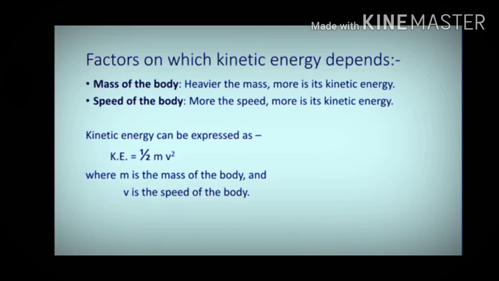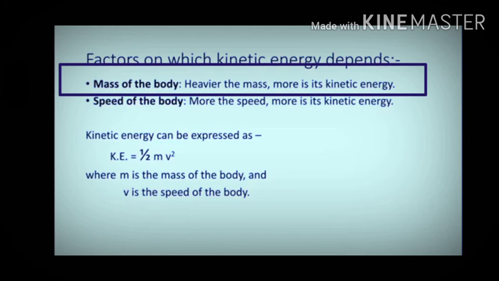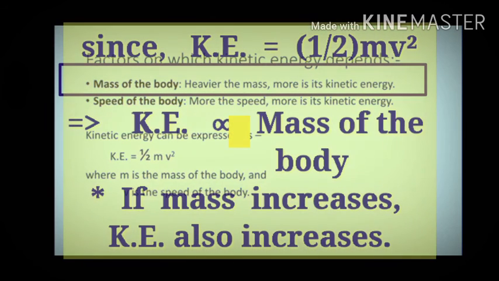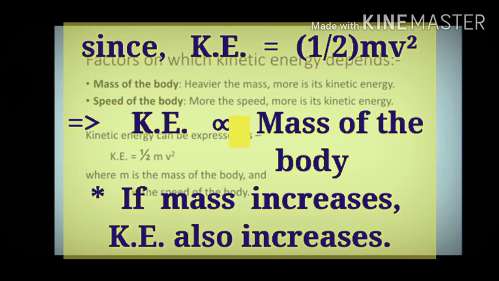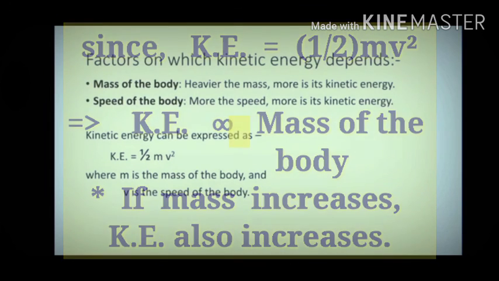Factors on which kinetic energy depends. The kinetic energy of a moving body depends on the following two factors. First one is the mass of the body. Since kinetic energy is equal to half mv square, where m is the mass of the body and v is the velocity, kinetic energy becomes directly proportional to the mass of the body. So as mass increases, kinetic energy also increases. So the greater the mass of the body, the higher is its kinetic energy.